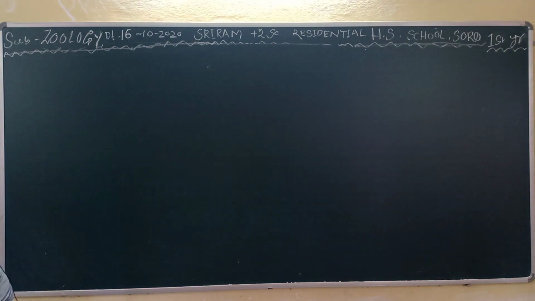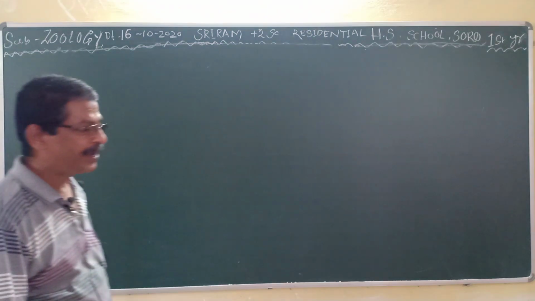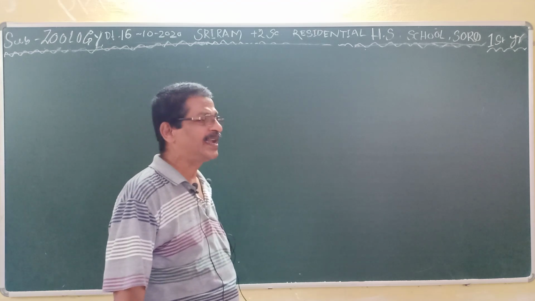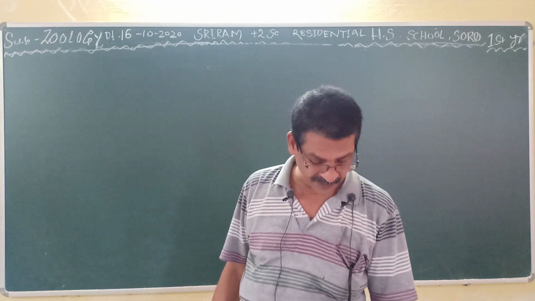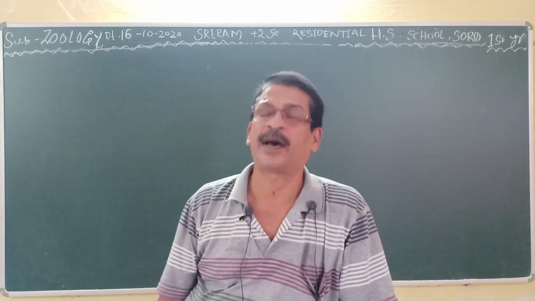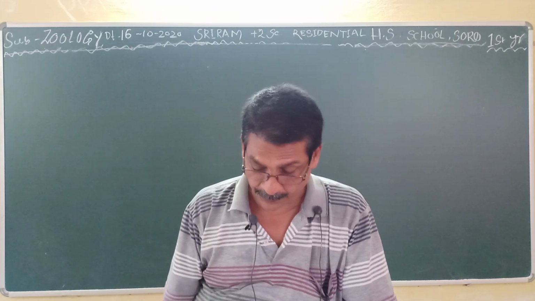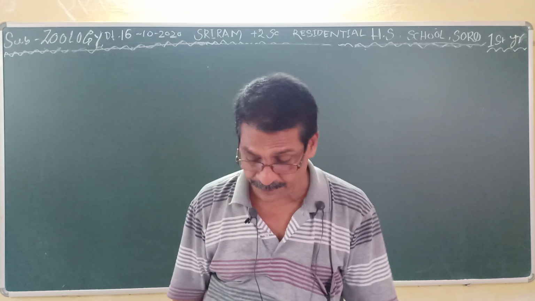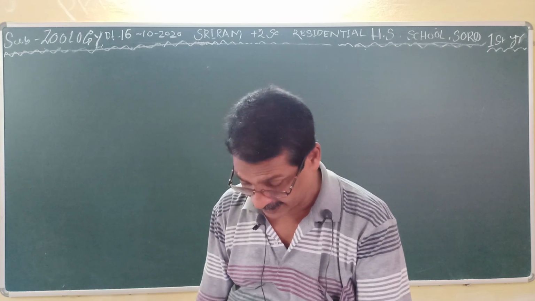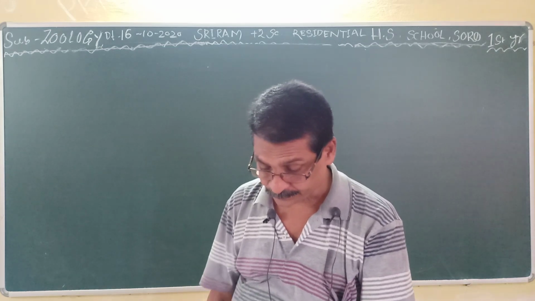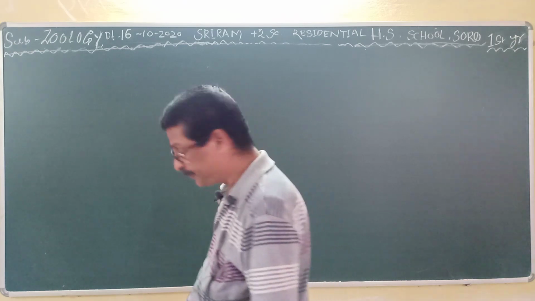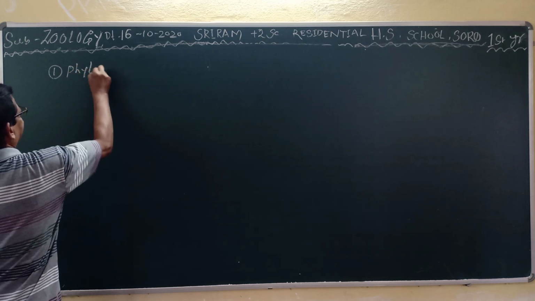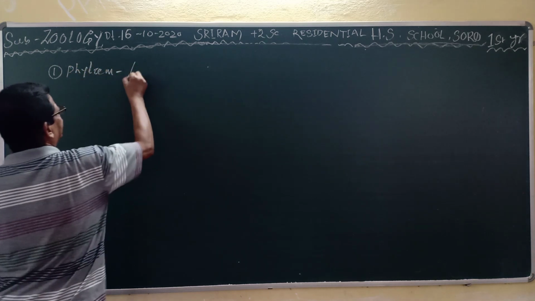Under the animal kingdom, as I told you, 35 phyla are present, 11 are the major phyla and 24 are the minor phyla. Then you come to the phylum Porifera, the first phylum, called the phylum Porifera.